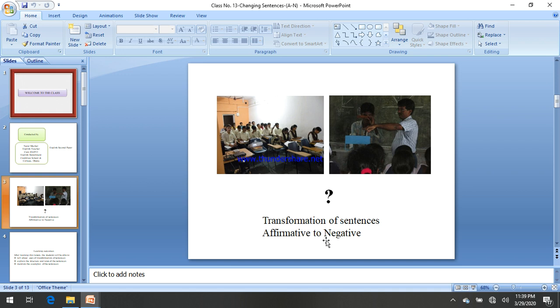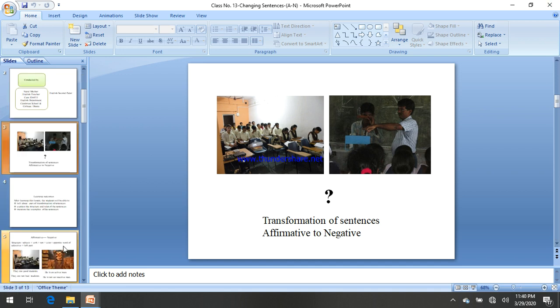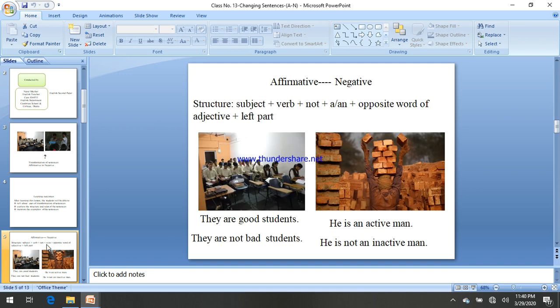We know that there are 2 kinds of assertive sentence. One is affirmative and the other is negative. So we will today start with affirmative to negative. Okay, let's start our today's discussion on transformation. Let's change the affirmative sentence into negative.